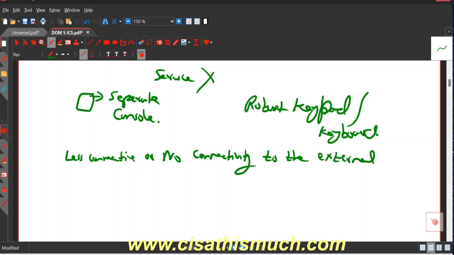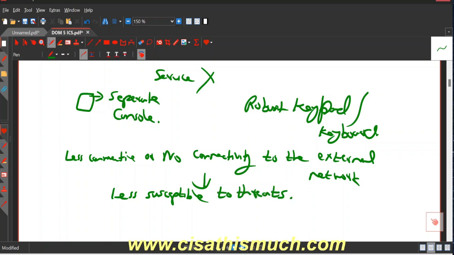So basically they say they are less susceptible to threats. But mind you one thing, if I say it is less susceptible to threats, that doesn't mean there is no risk. In fact, here the impact can be huge.